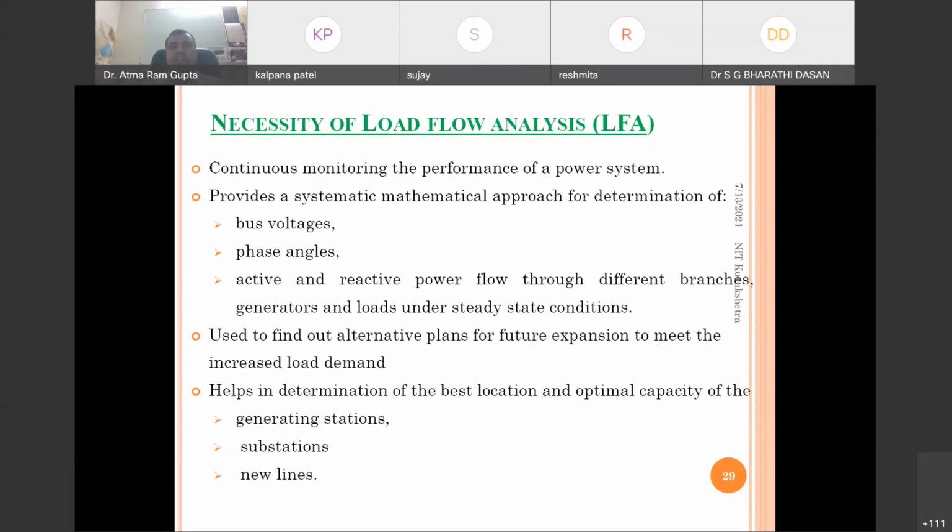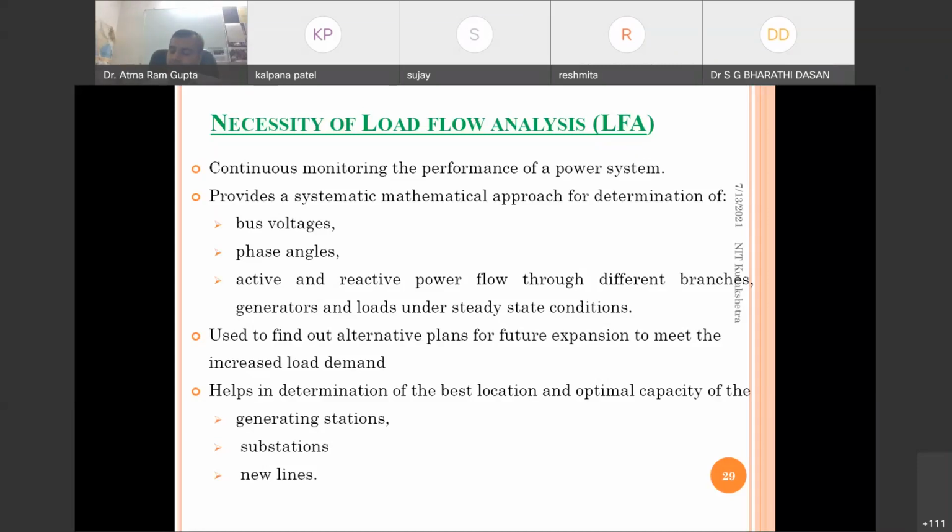Load flow analysis method will be the same as discussed in the last lecture. It can be either a direct method like BIBC and BCBV based method, or the forward-backward method we can apply for the distribution side. So what is the need and necessity of load flow analysis?